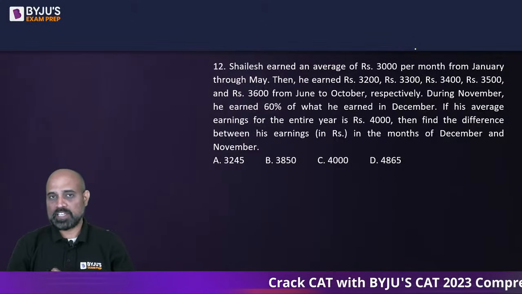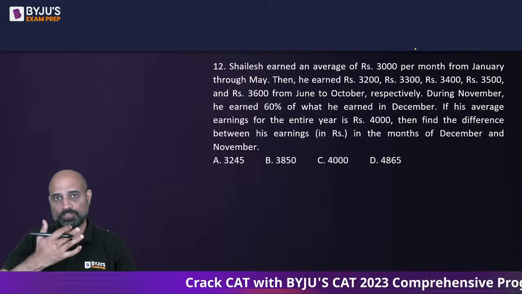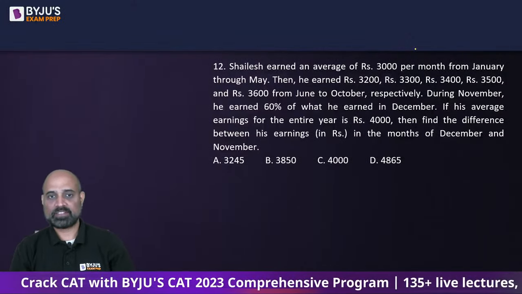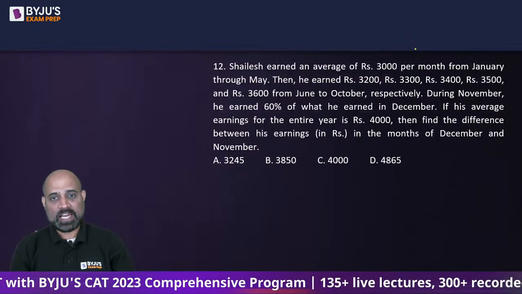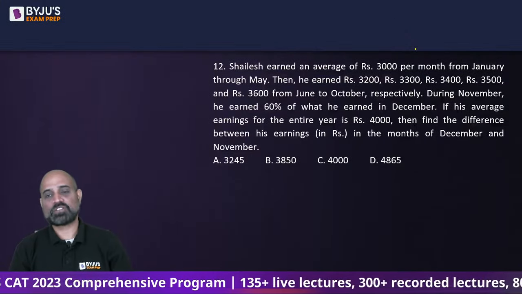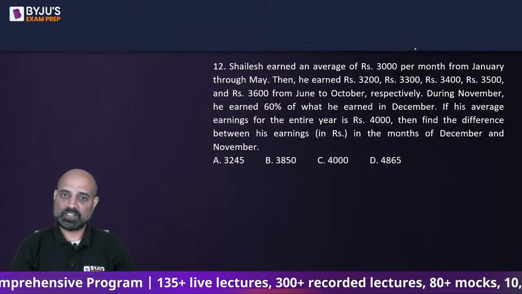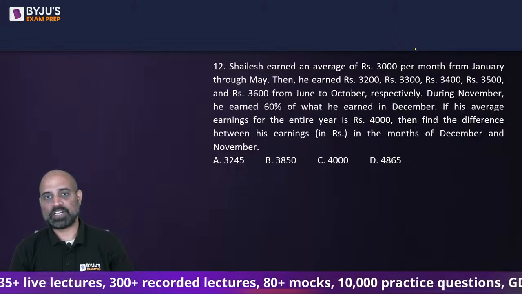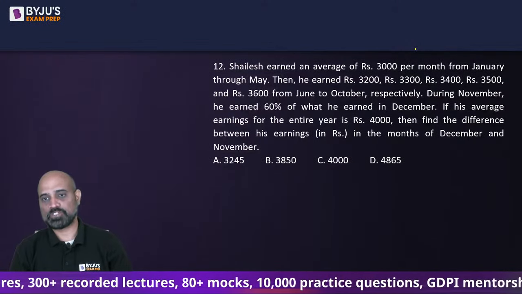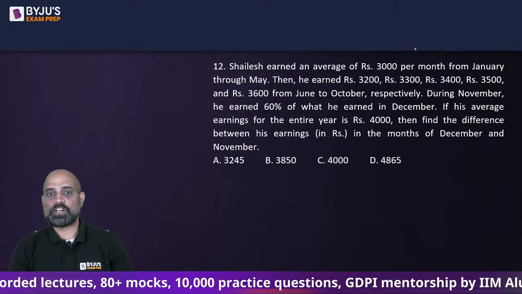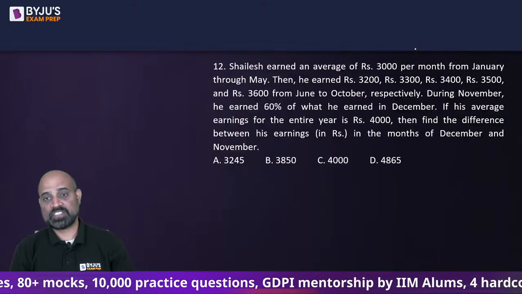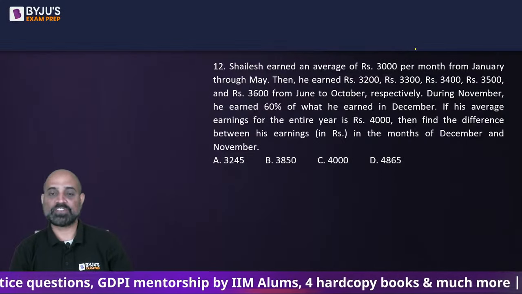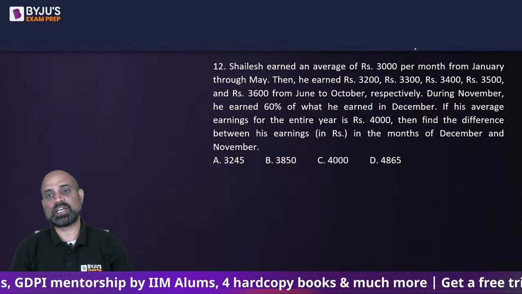So that's the kind of question that puts a break in your fluency and your speed in exams, right? Next one. Shailesh earned an average of rupees 3,000 per month from January through May. Then he earned rupees 3,200, 3,300, 3,400, 3,500 and 3,600 from June to October respectively. During November, he earned 60% of what he earned in December. If his average earnings for the entire year is rupees 4,000, then find the difference between his earnings in the month of December and November.